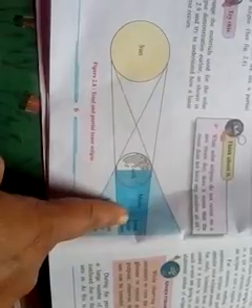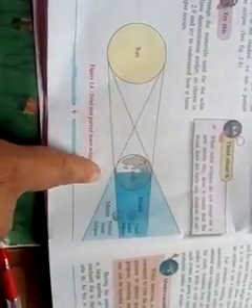And if only part of the moon is in the shadow, we see a partial lunar eclipse, as shown here.